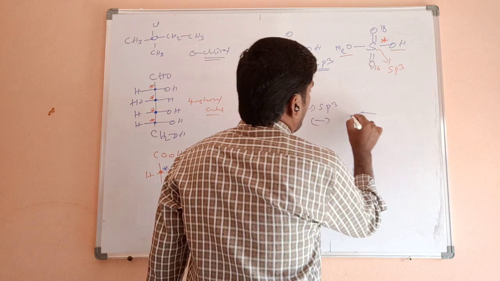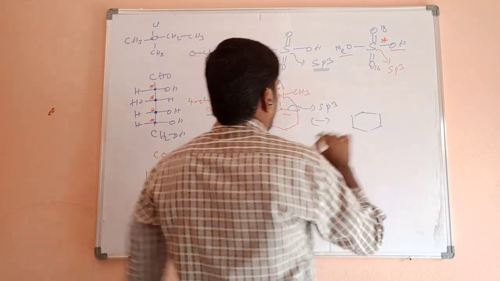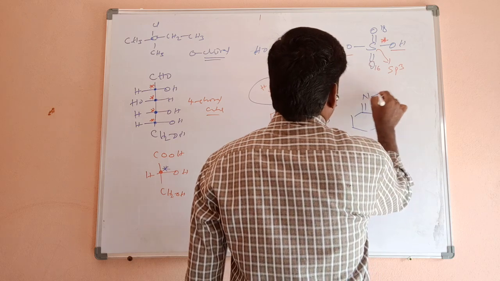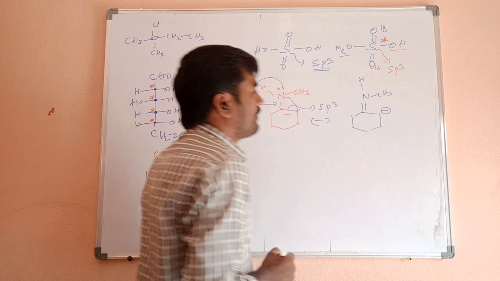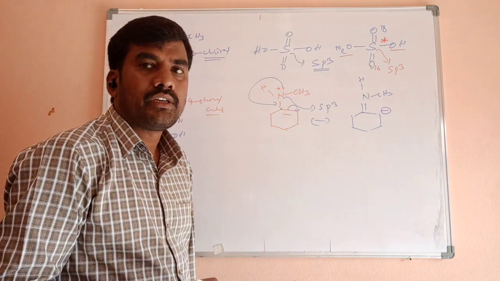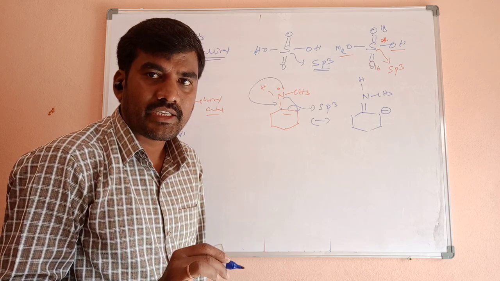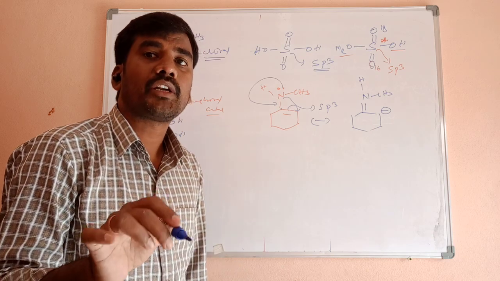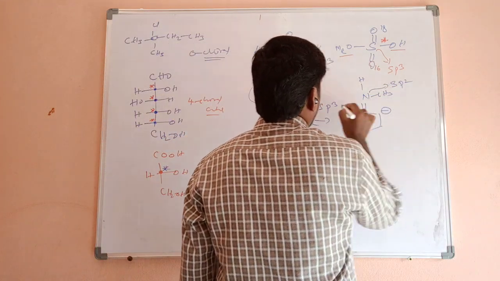We will get a partial double bond between nitrogen and carbon, with a negative charge. When the lone pair delocalizes in resonating structures, the nitrogen atom undergoes sp2 hybridization, not sp3.